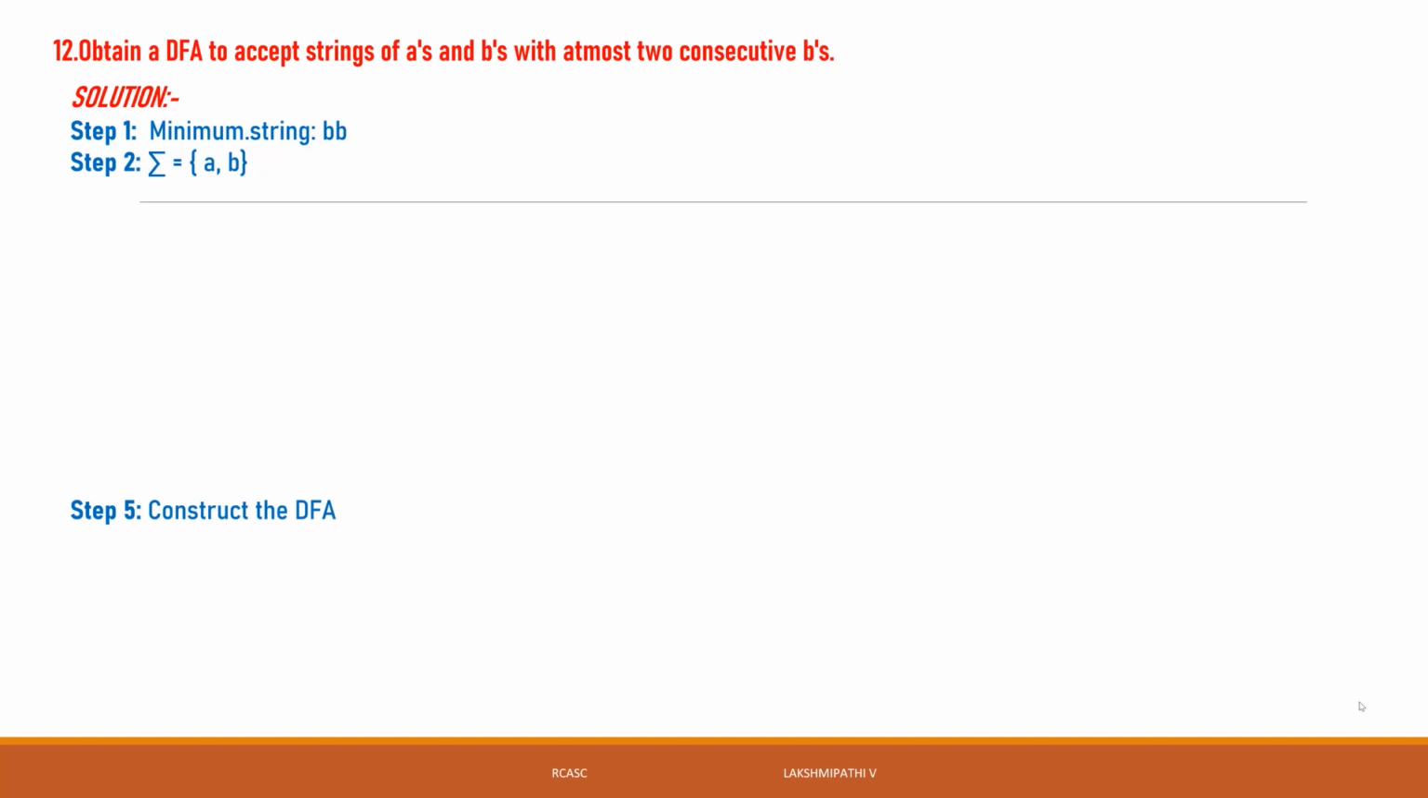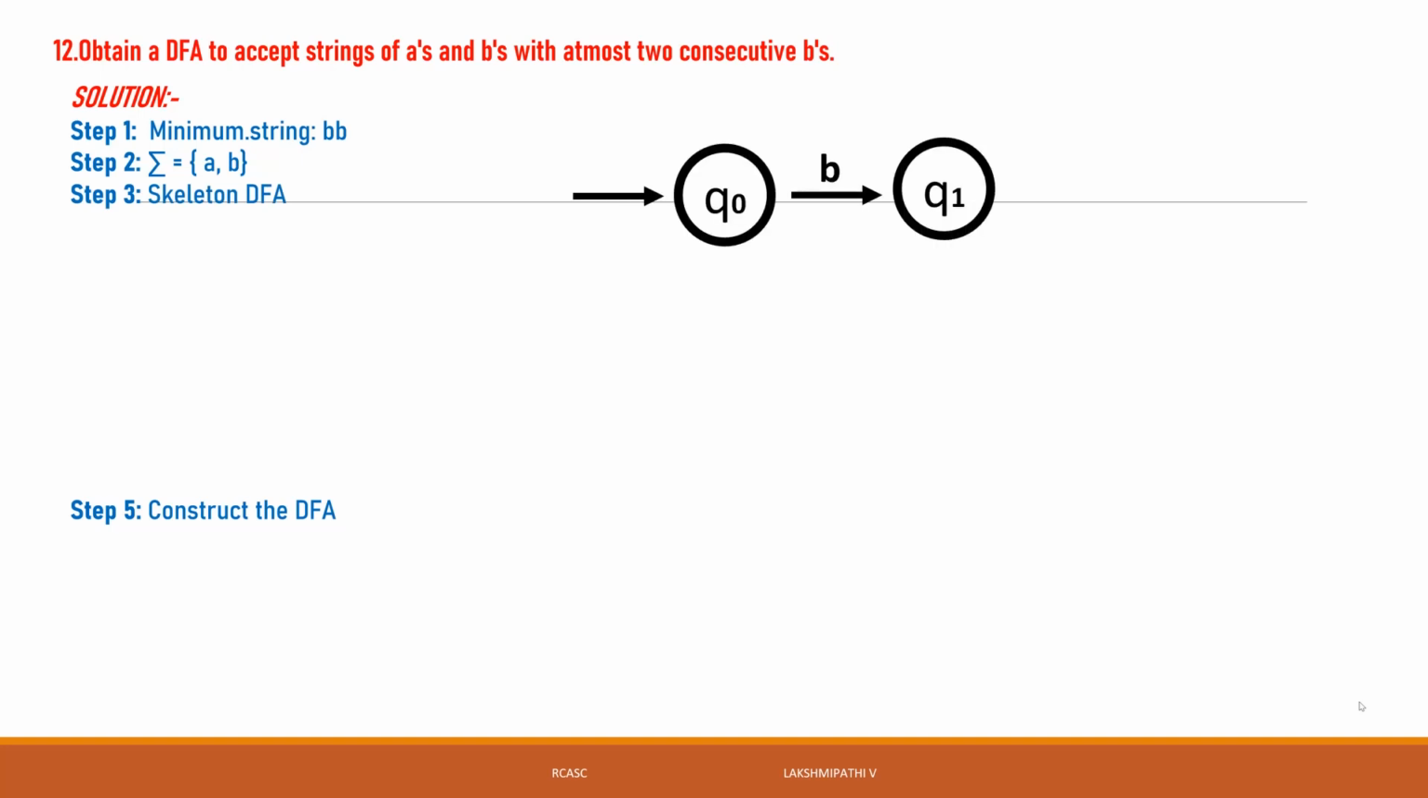What we design, the machine. So that is only the minimum string of bb. Then once again Q2, the sigma input symbols are sigma is equal to a comma b. Step 3, skeleton. The skeleton of this minimum string: Q0 reads b, it will go to Q1. Q1 reads b, it will go to Q2.